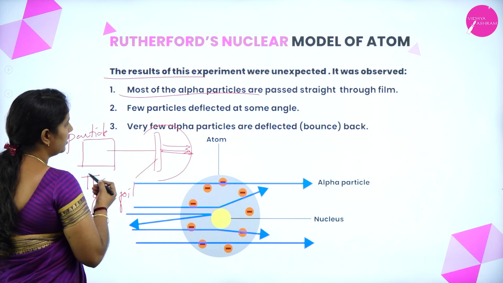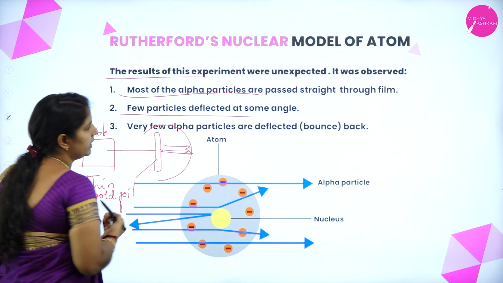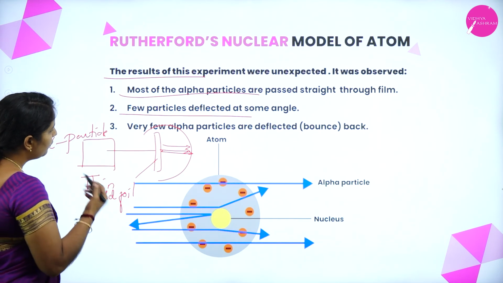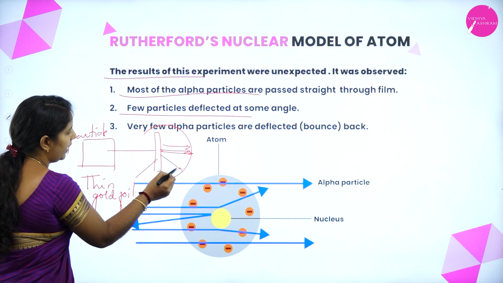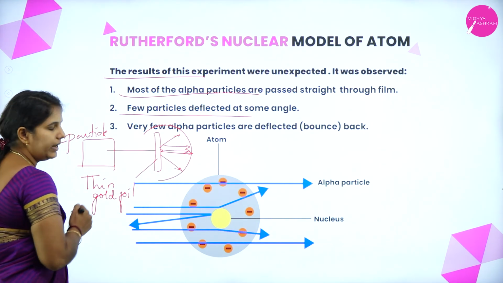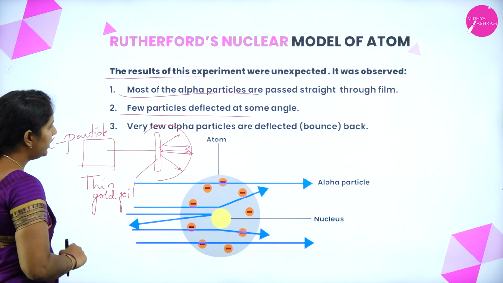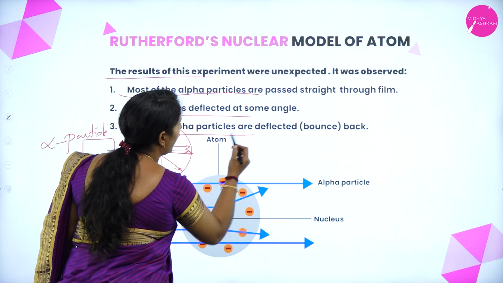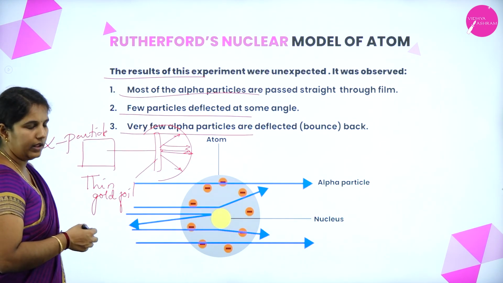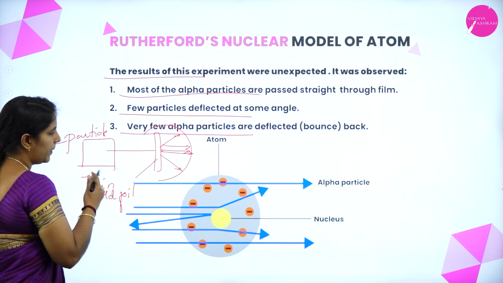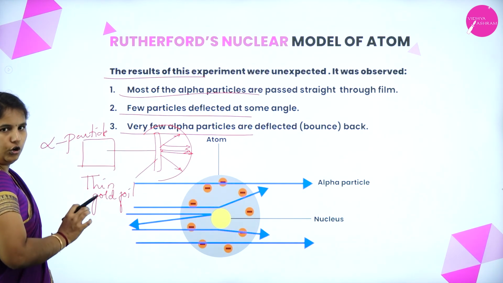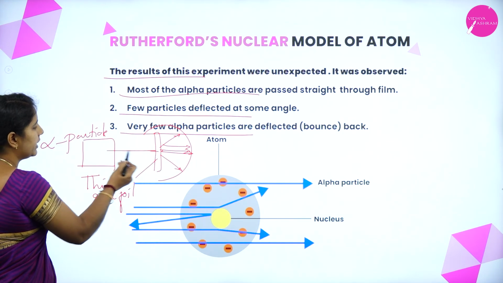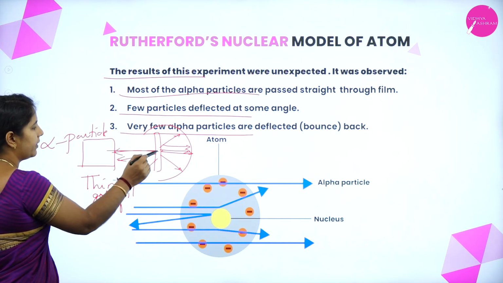And secondly, he observed that few alpha particles are deflected at some angle. And thirdly, he observed that few alpha particles are deflected back. So when he passed the alpha particles to bombard the gold foil, few alpha particles rebounded back. They come back.